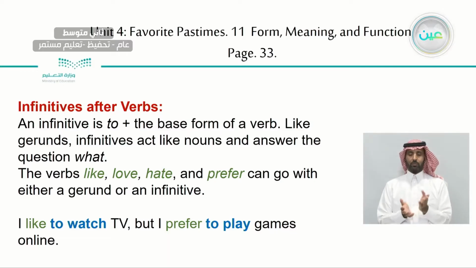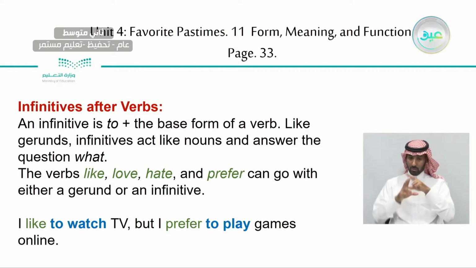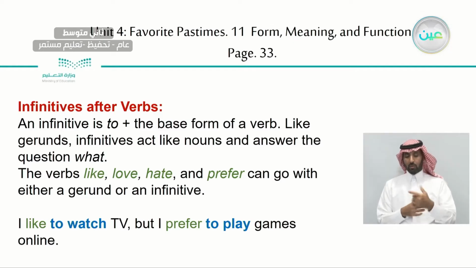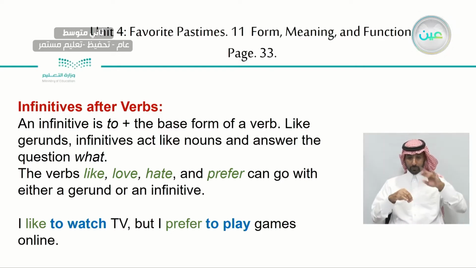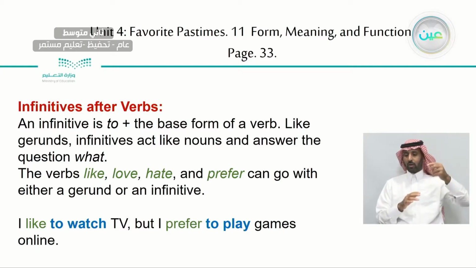Like what? Let's check this example here. I like to watch TV. I like to watch. Here we have the word like. It's one of these words, right? So the infinitive is what? To and the base verb. To watch. Did we add ing? No. Because we have the word to before the verb, we are not going to add ing to this verb. I like to watch TV, but I prefer to play games online.